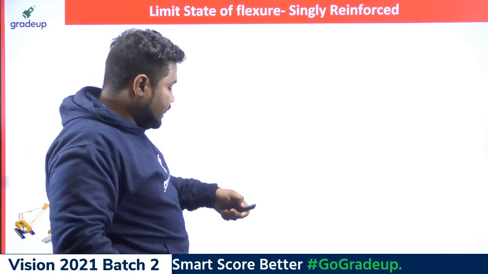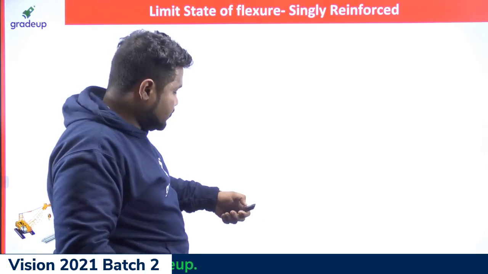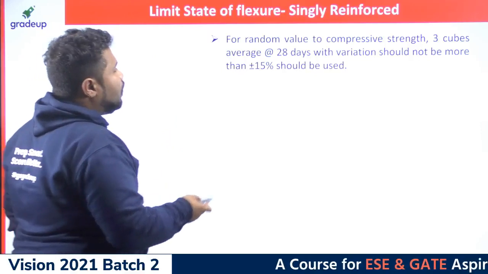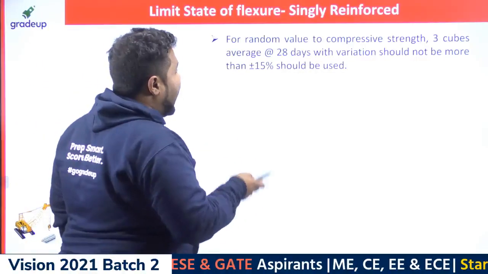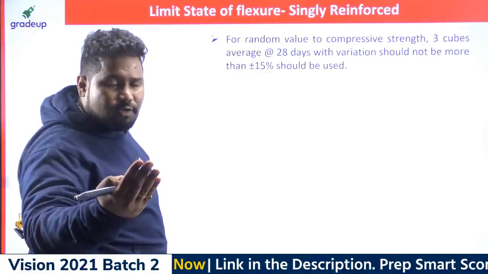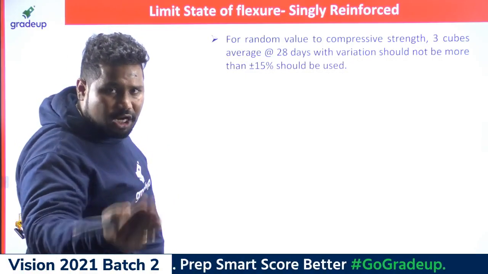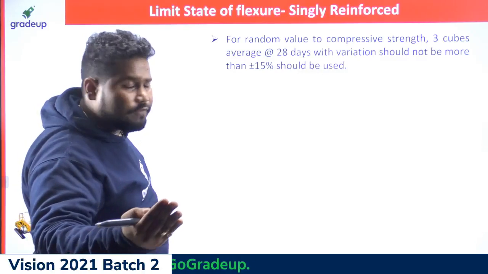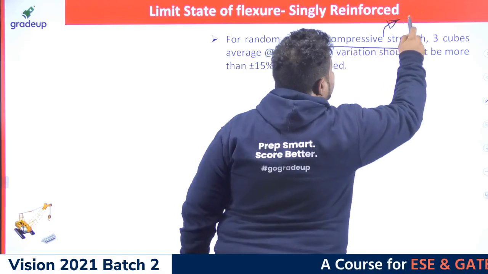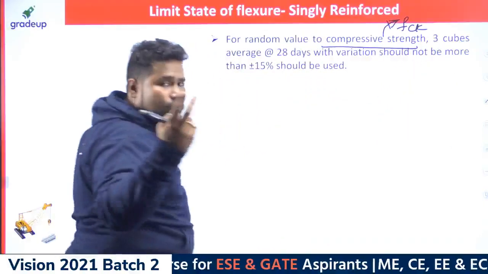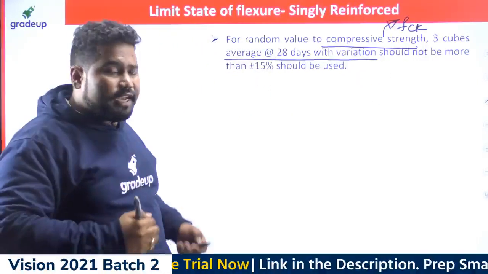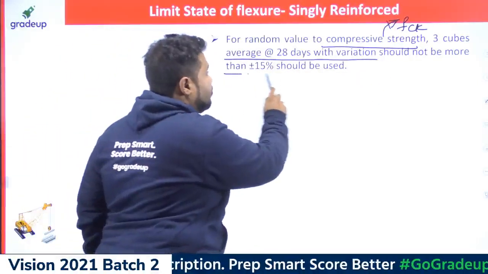Yes, you are correct, Prakash. Let me move to the next thing. The code says that while working out fck, I actually need to work out on 30 samples, but working out fck using 30 samples is not possible. In such case, IS 456 mentions that to express the compressive strength of cubes, which is fck, I need to use at least 3 cubes, and the average at 28 days I need to consider, and the variation should not be more than 15%.